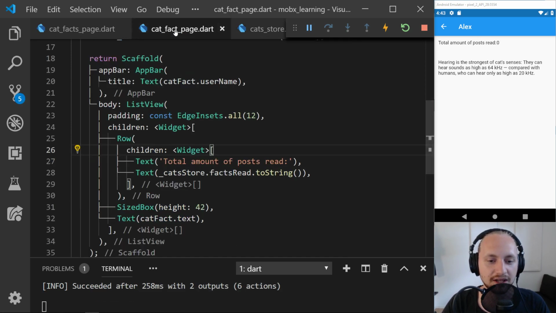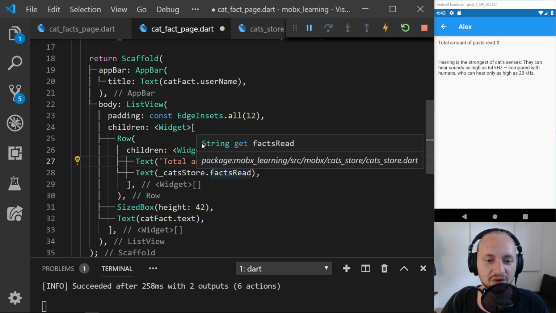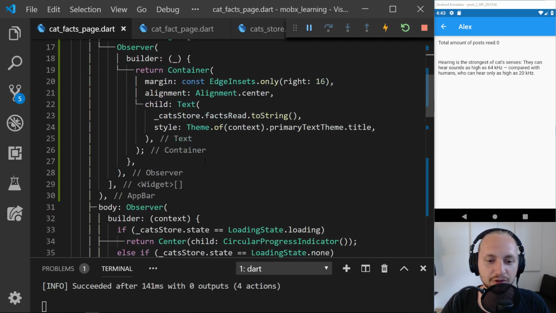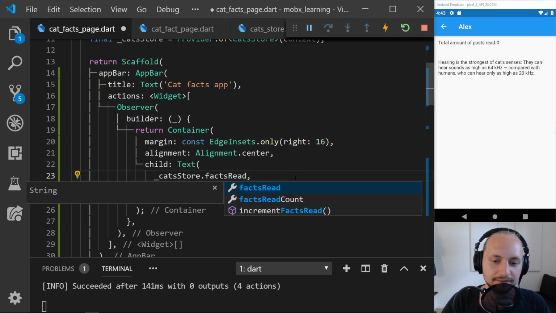We can remove the main. So instead of doing facts read.toString, we don't need to do that anymore, because facts read is already a string getter. And that's the same for this page, I believe, in the app bar. Yeah. So instead of having a toString, we can now remove that.